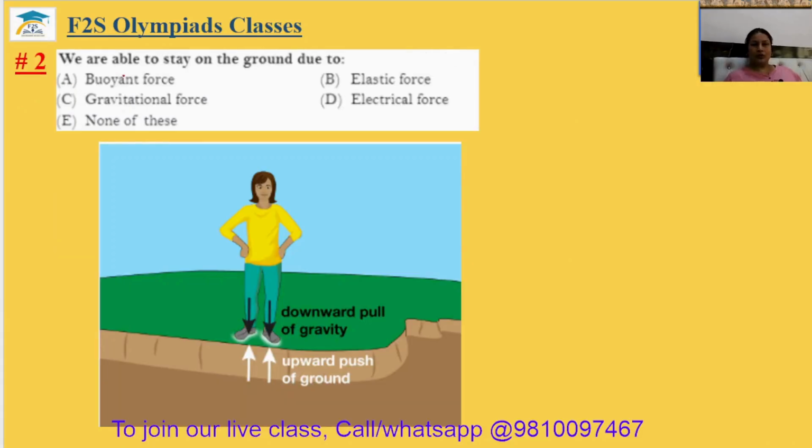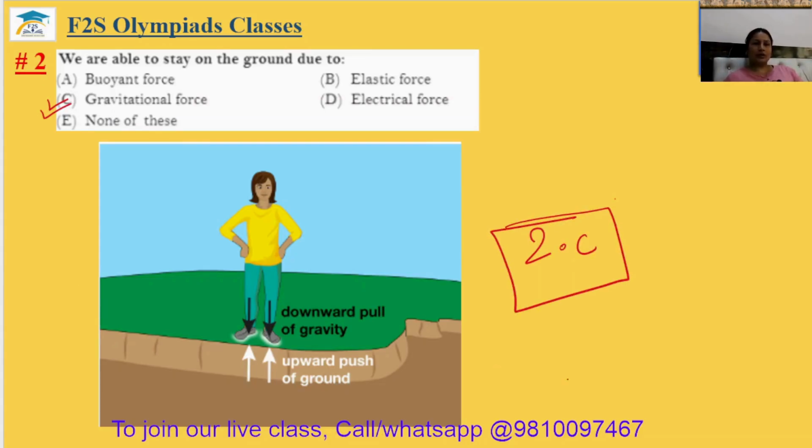Question number 2. We are able to stay on the ground due to buoyant force, elastic force, gravitational force, or electrical force. Actually, buoyant force is the force applied by any fluid on any object when it is inside the fluid. Elastic force is the force which helps in regaining the shape of the object, like your rubber band. Gravitational force is the pulling force exerted by the earth. So gravitational force helps us to stay on the ground. Second answer will be option C.